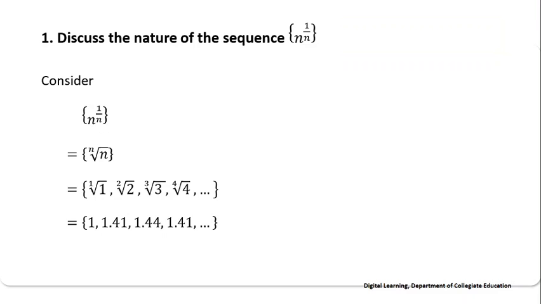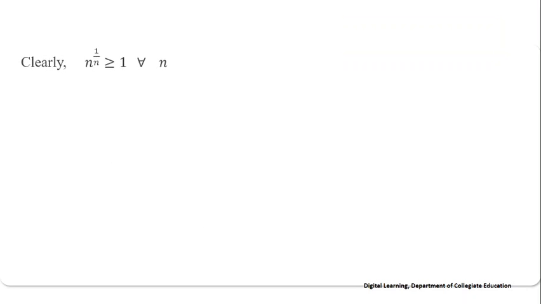The values of each term of the sequence are 1, 1.41, 1.44, 1.41, etc. This shows that all the terms of the sequence are more than or equal to 1. Clearly, n power 1 by n is more than or equal to 1 for all n.